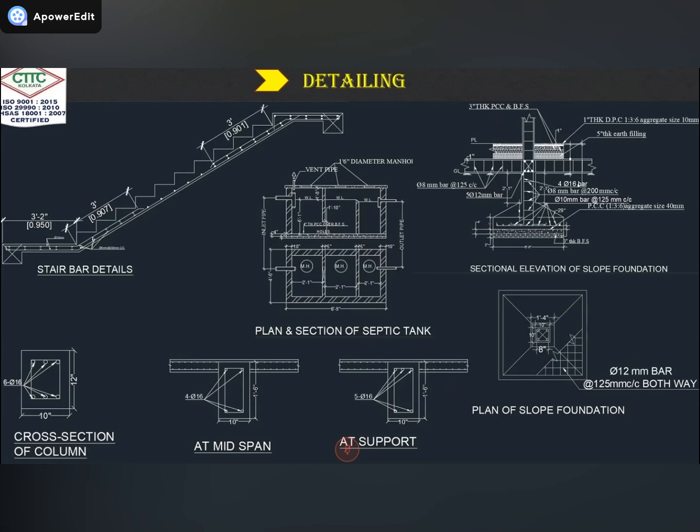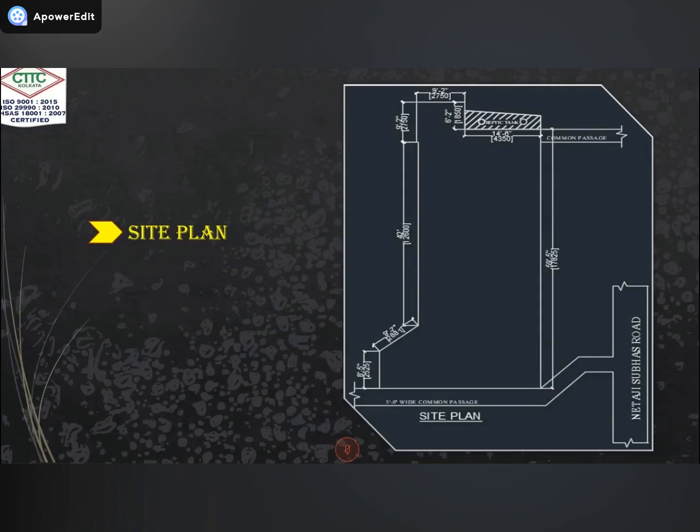So finally, after detailing, we will go to the site plan. Why do we need this site plan? Because in the site plan, we will show our plot area and at which location our plot is. So here we are showing the plot area. This one is our plot area, because in the earlier drawing we saw the built up area. In this drawing, the built up area and plot area are the same. But in a municipality area, both are different, because as per rules and regulations, the plot area is different and we show the built up area differently.